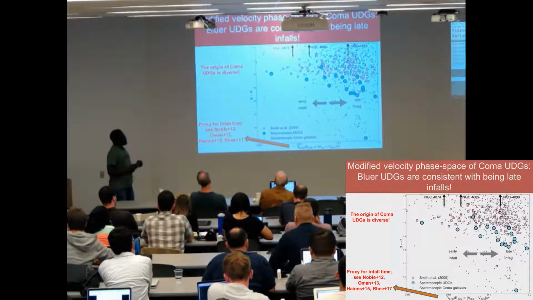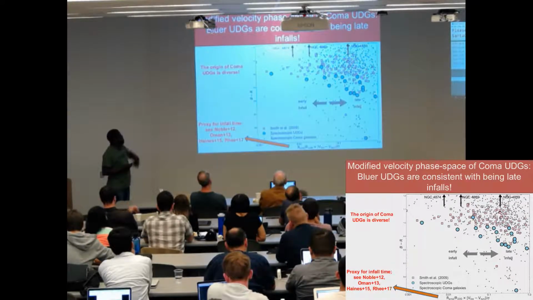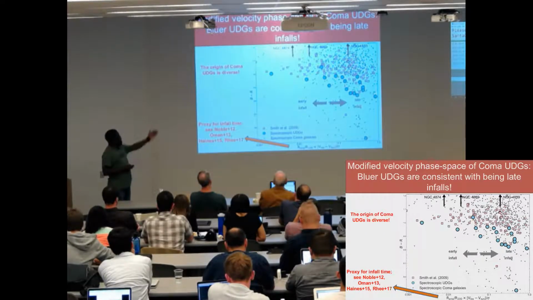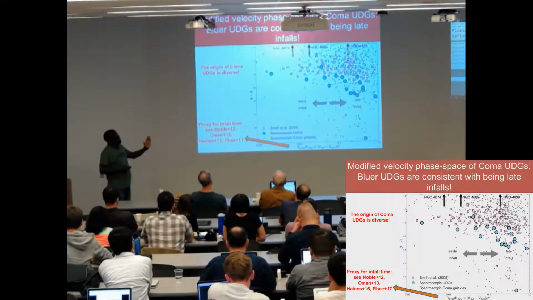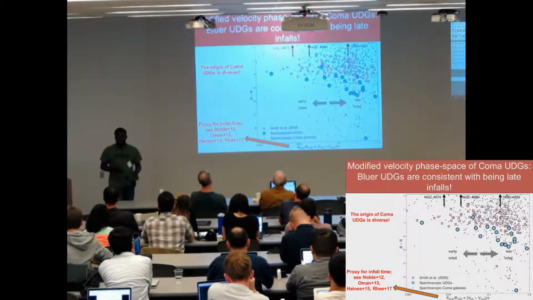And that's important as we begin to understand how UDGs are formed. So for comparison, I've also shown a sample of higher surface brightness dwarf galaxies from Smith 2009. And you can see that pretty much they follow the same trend. Now you might ask yourself, we know a fraction of UDGs in the Coma cluster are recent infalls, while some of them are pretty much primordial galaxies. But then do we see the same evidence from their stellar population?